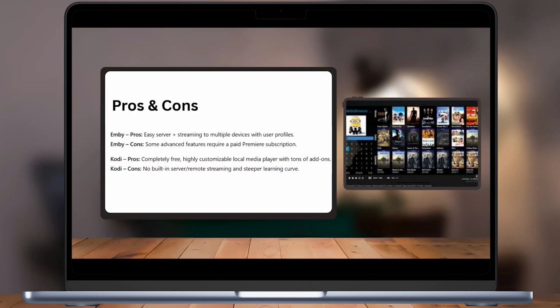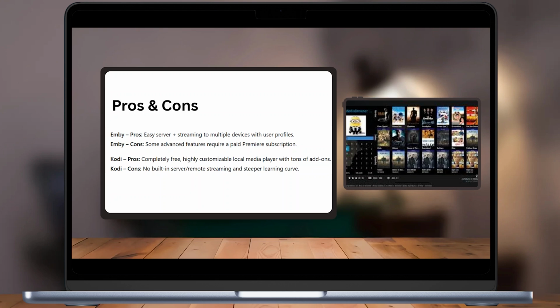Now let's talk about the pros and cons. On the positive side, Emby offers an easy server setup and smooth streaming to multiple devices with user profiles, giving each household member a personalized media experience. On the downside, some advanced features in Emby require a paid Premier subscription, so you may need to pay for the